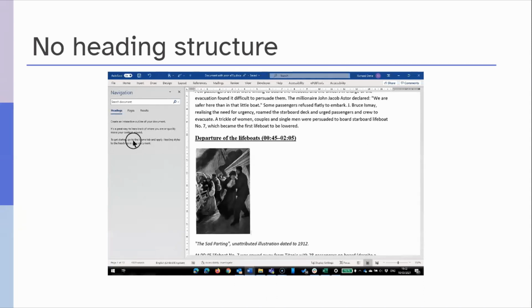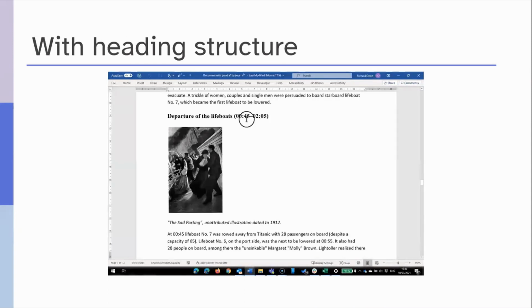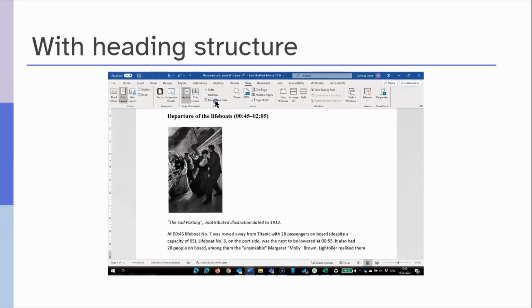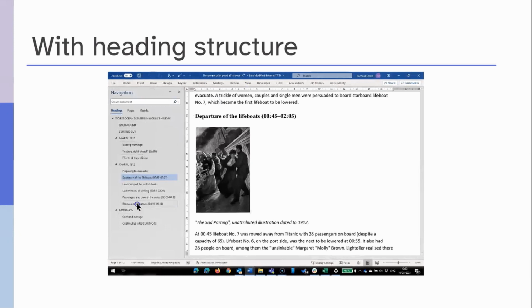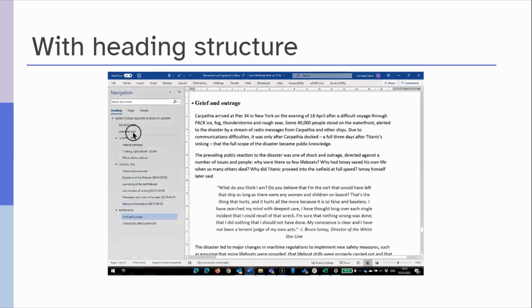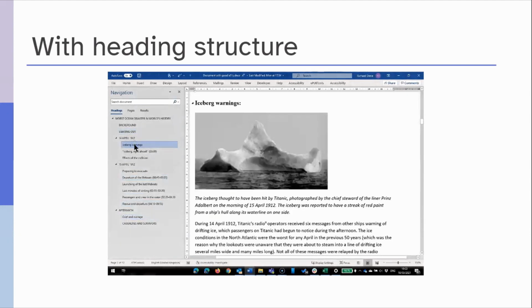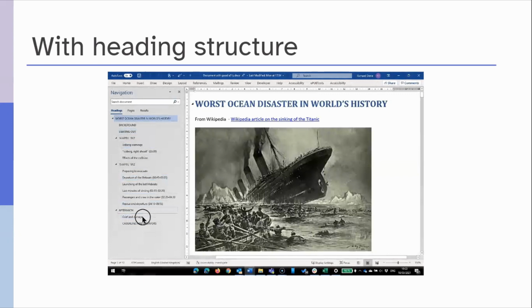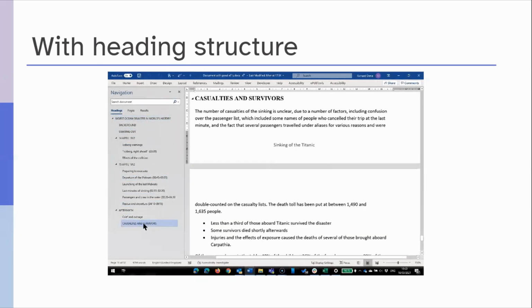Actually, there is a tip from Microsoft Word to make use of the heading styles to prepare the sections and subsections. We can see the second example. It is the same document and it's looking similar, but here the heading structure is present, and in the navigation pane, we can see a list of all the sections and subsections, and one can use it to navigate to any part of the document. So the heading structure is a very important part of making the document accessible. Later in this webinar, we will see how we can apply styles to prepare the structure.